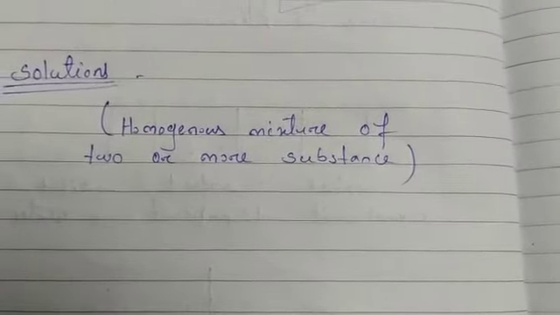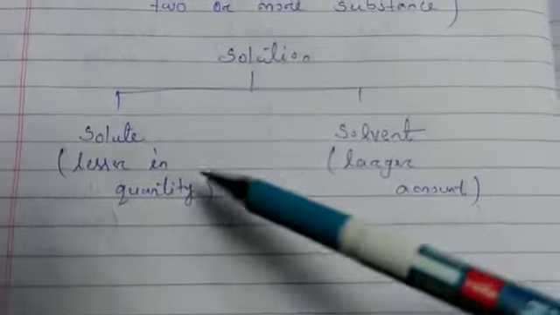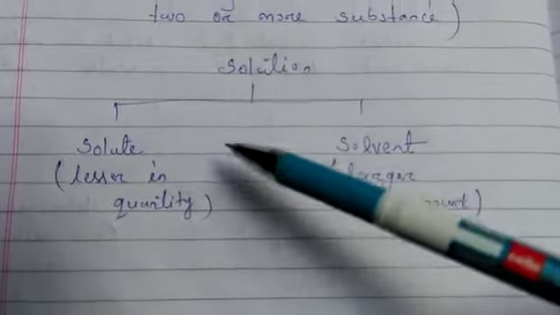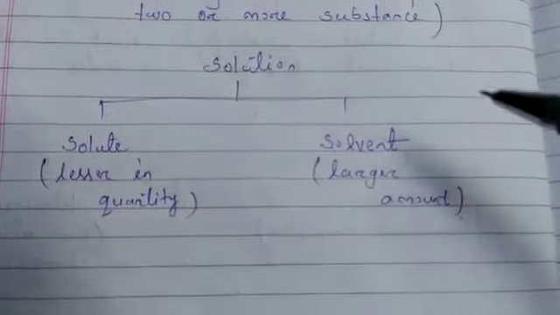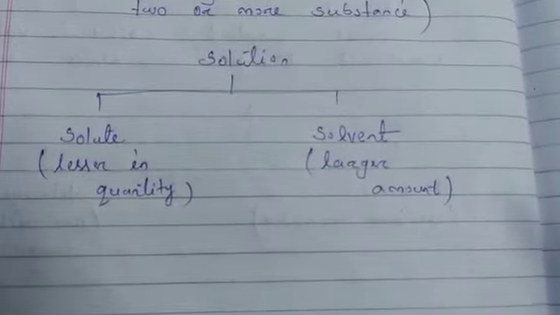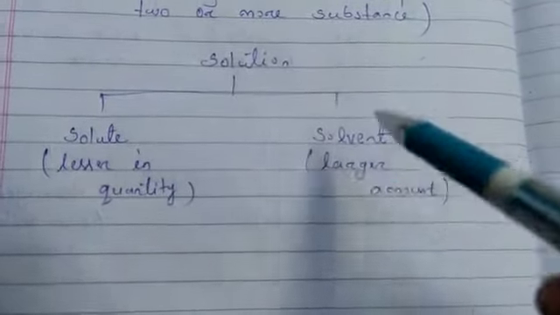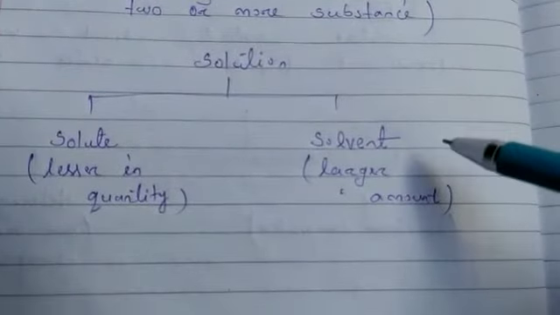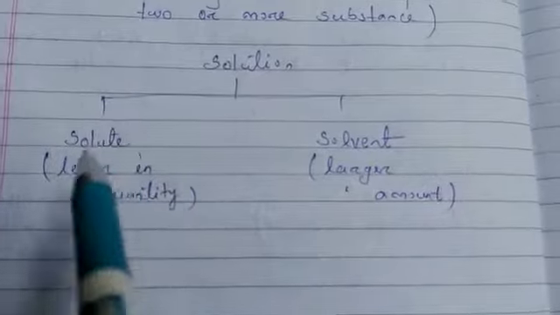So a solution has two components, solute and solvent. The solute is usually used in lesser quantity and the solvent in larger amount.